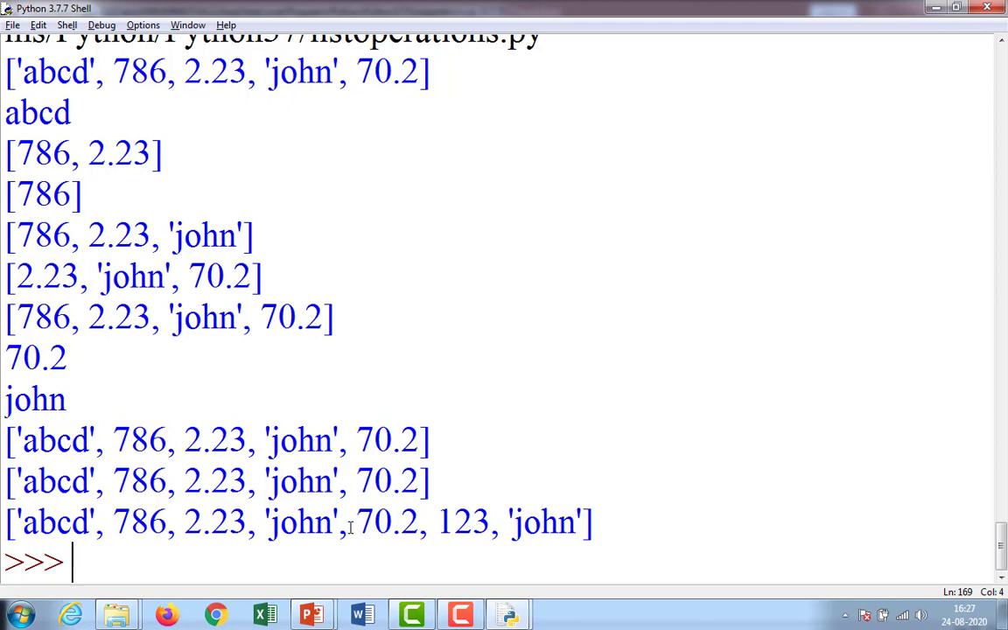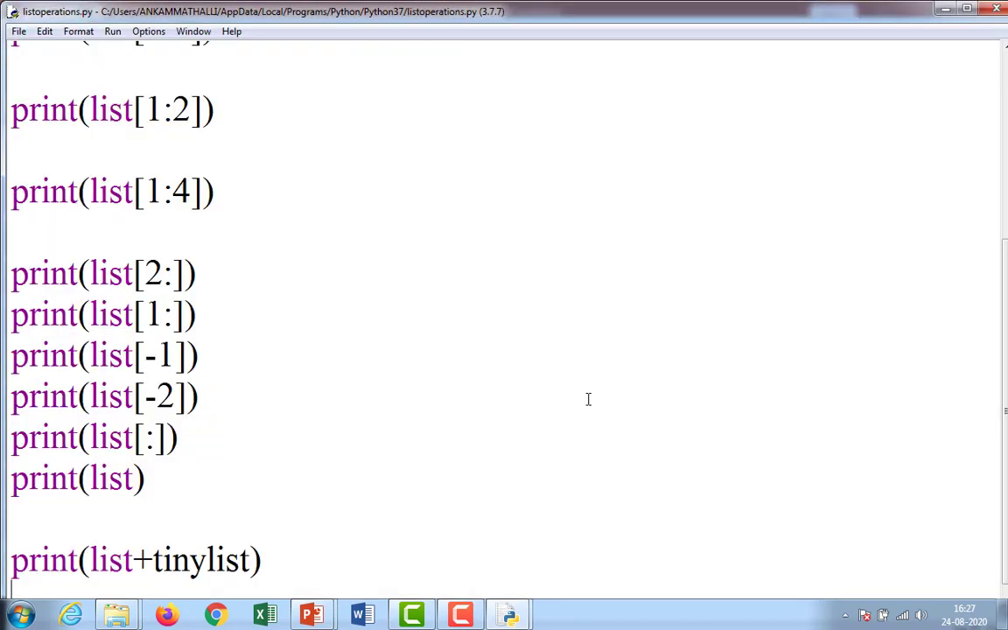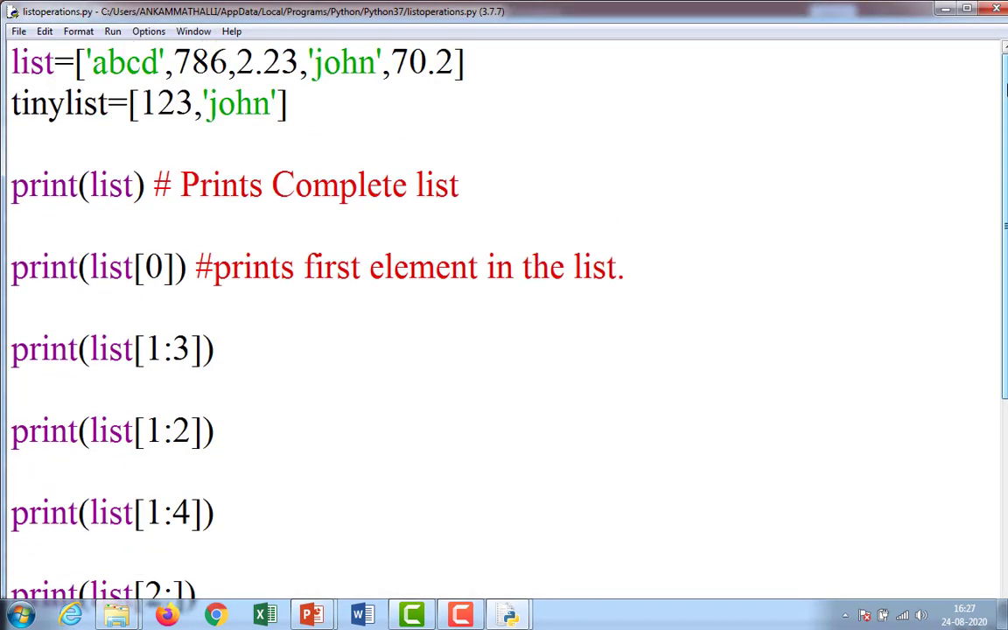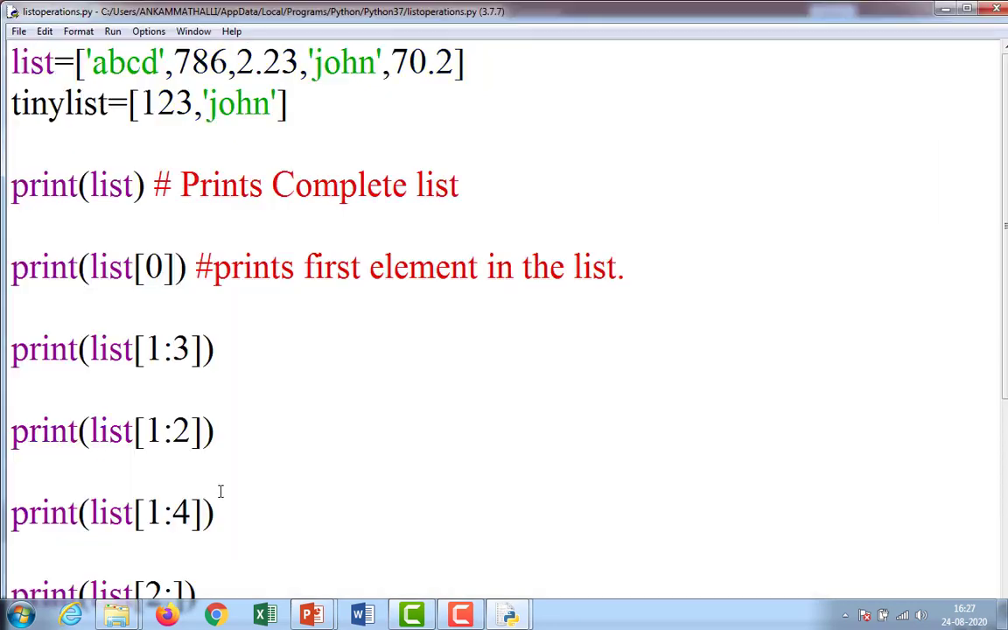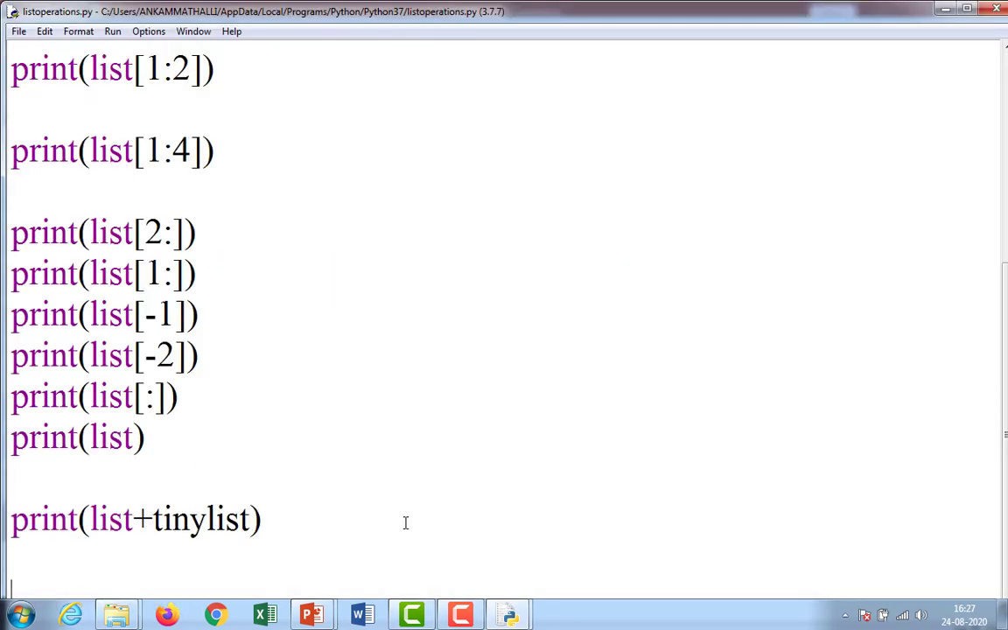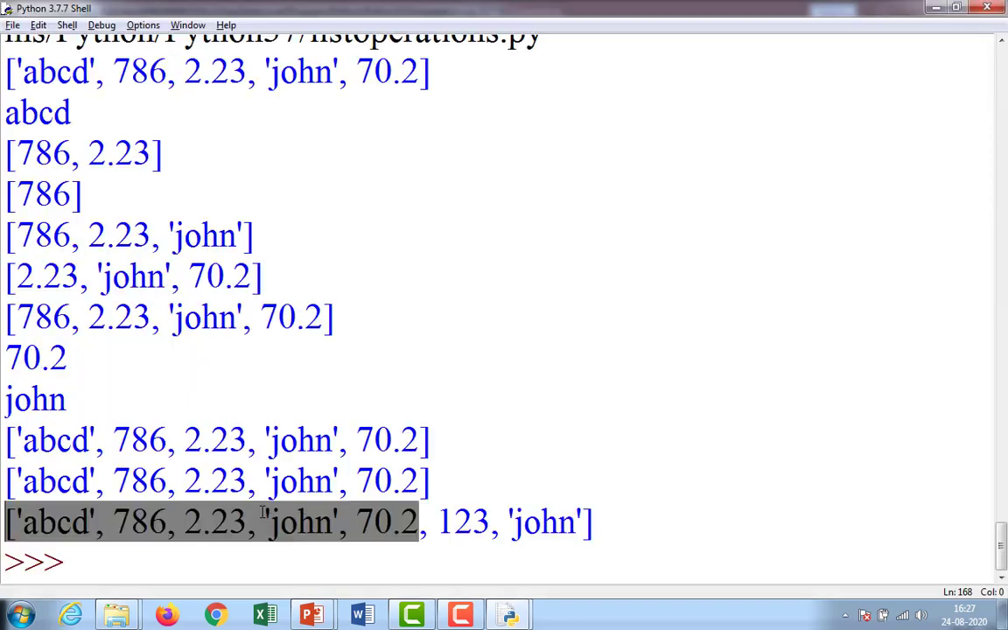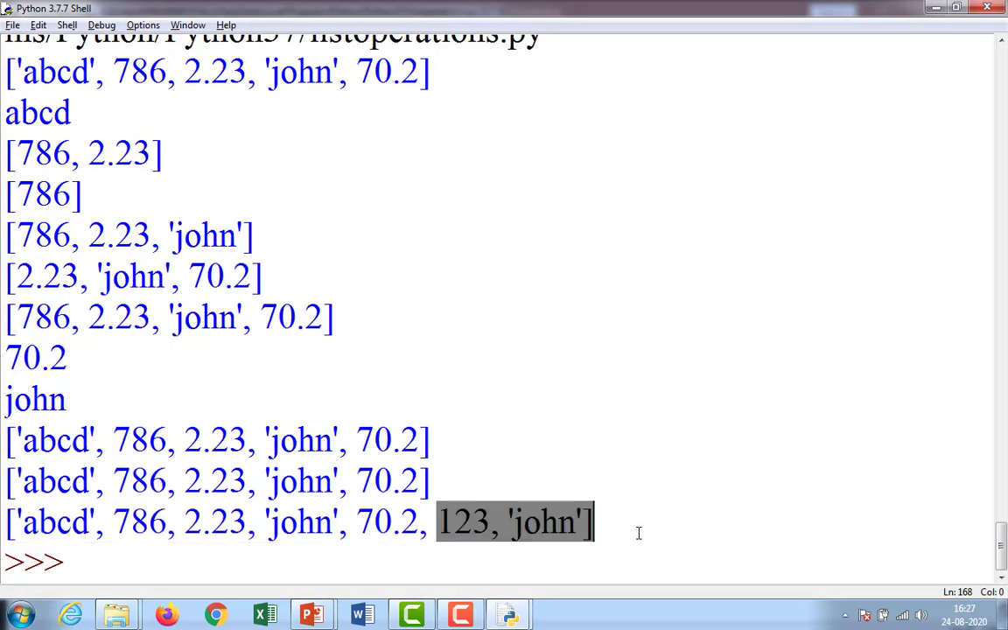List plus tiny list. Observe here. What is there in the tiny list? 1, 2, 3 and John. 1, 2, 3 and John is going to be added at the end. So whenever I am using the concatenation operator, automatically the tiny list is going to be added at the end.